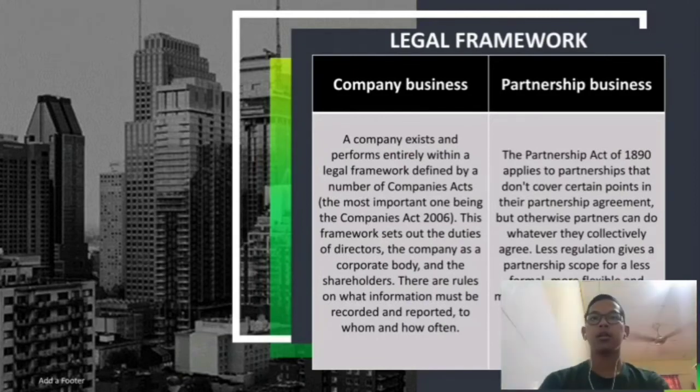Second is partnership business. The Partnership Act of 1890 applies to partnerships that don't cover certain points in their partnership agreement, but otherwise, partners can do whatever they collectively agree. Less regulation gives a partnership scope for a less formal, more flexible, and more easily changed structure.